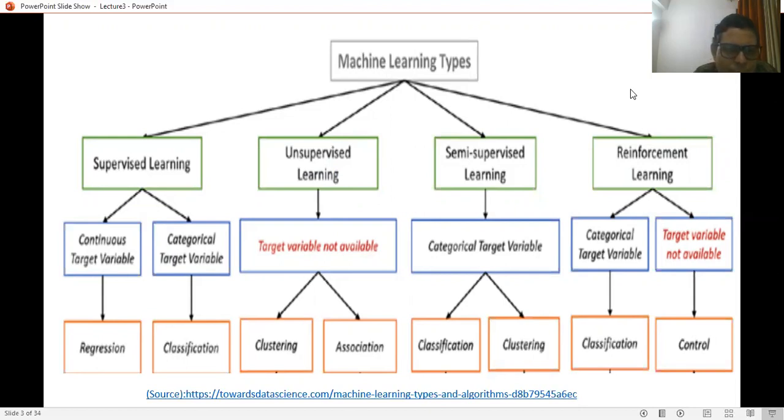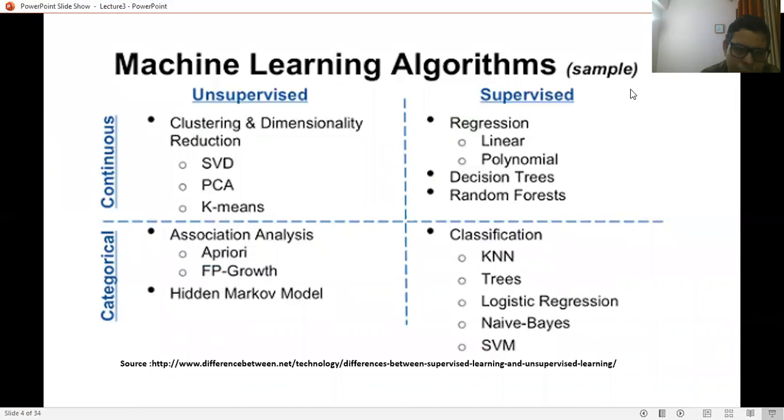So depending on the type of data available, continuous or categorical in nature, different types of algorithms are in use for machine learning. For continuous data under the unsupervised environment, we use clustering and dimensionality reduction algorithms like SVD, principal component analysis, and k-means-based clustering.